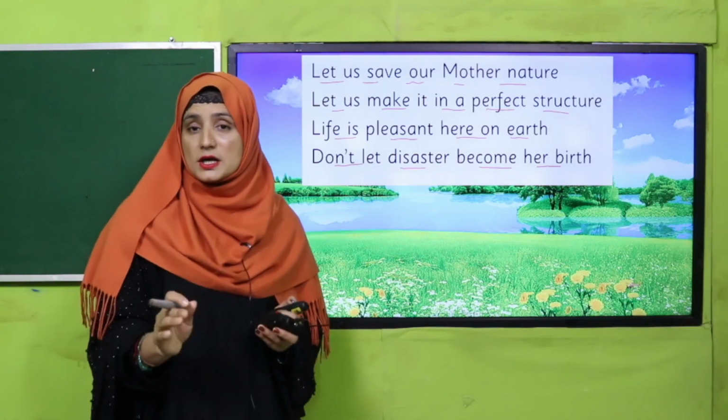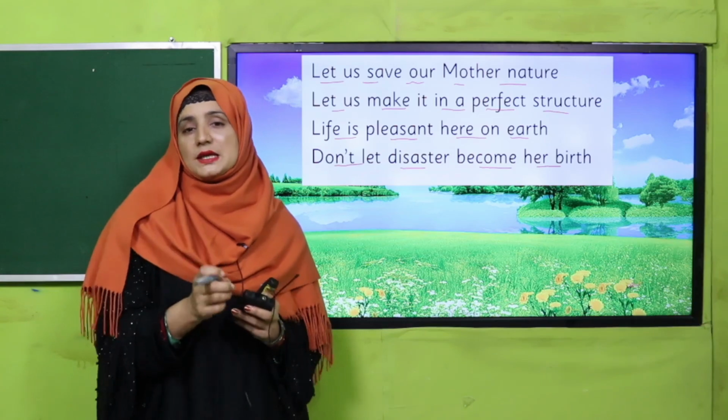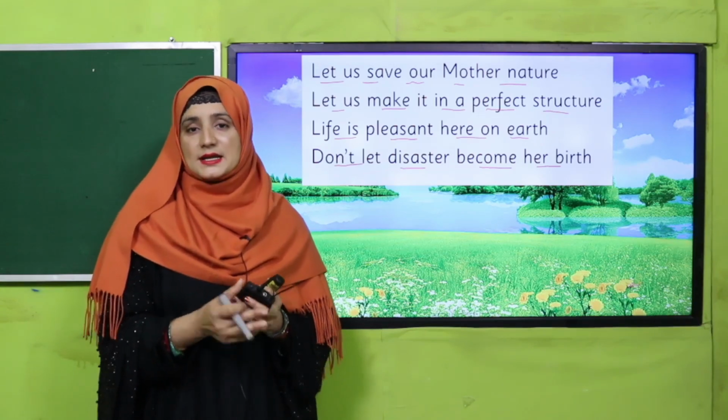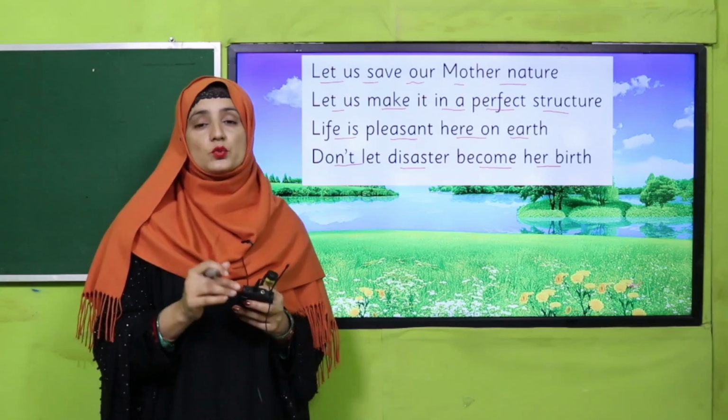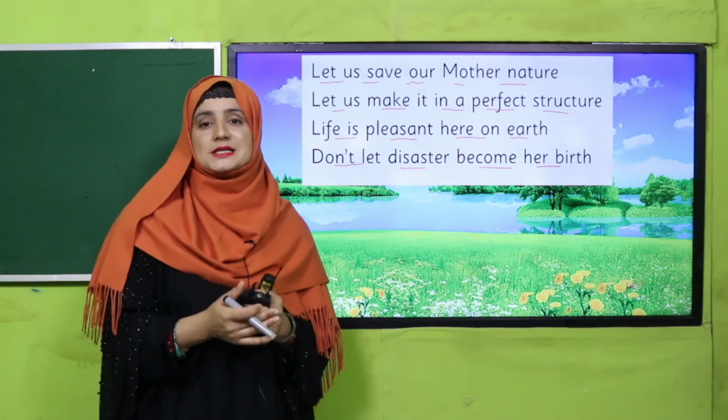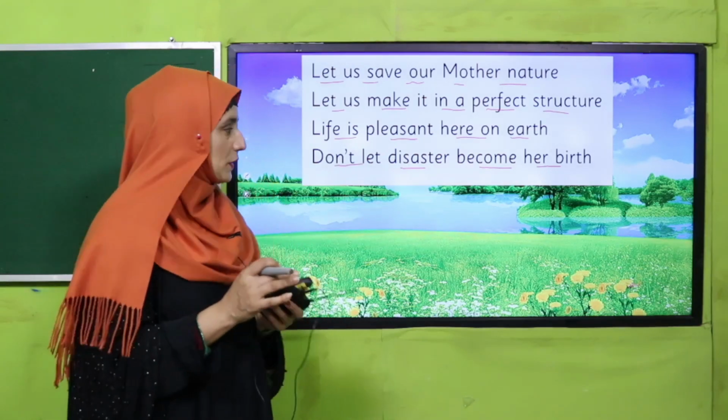We must not cut down trees. It's a basic issue, my dear students, that is increasing global warming. Due to that, because we are cutting down trees, we have to plant more trees, so that we should save our earth in a nice way. Okay.